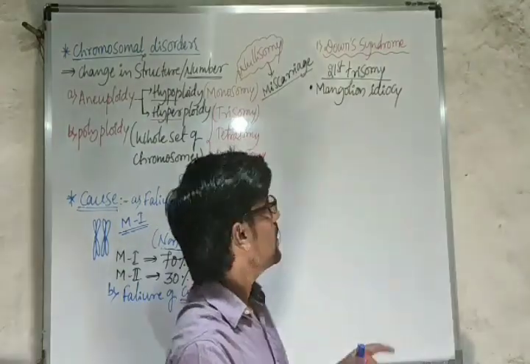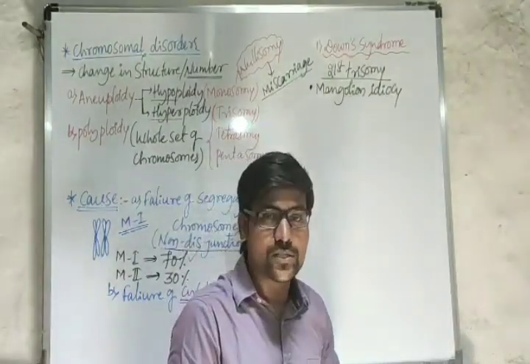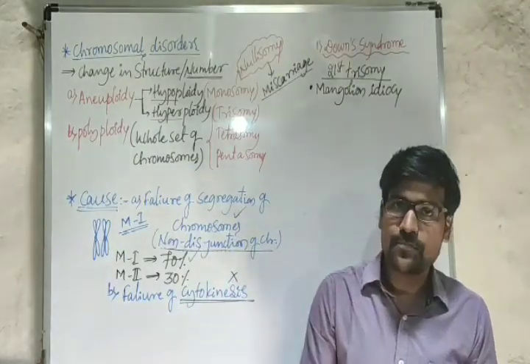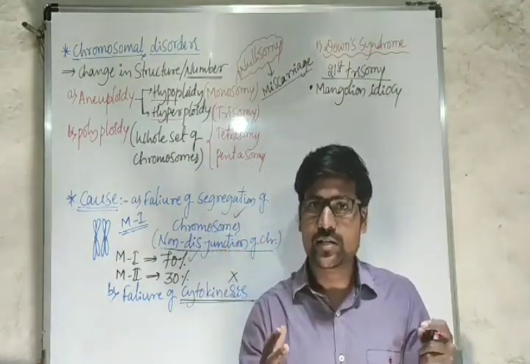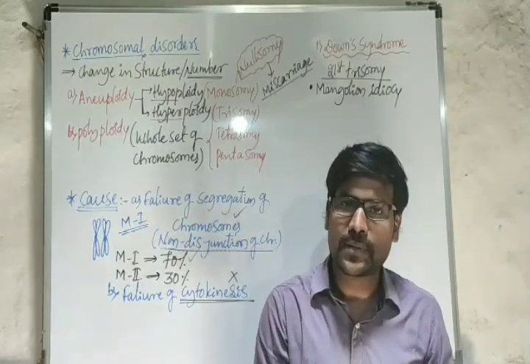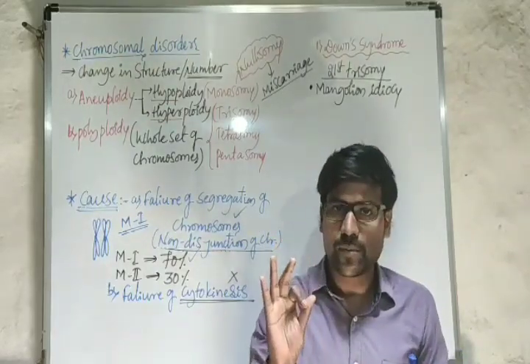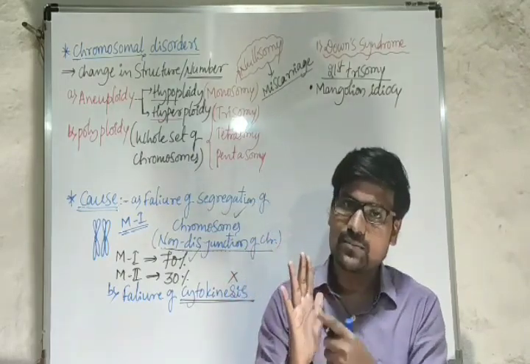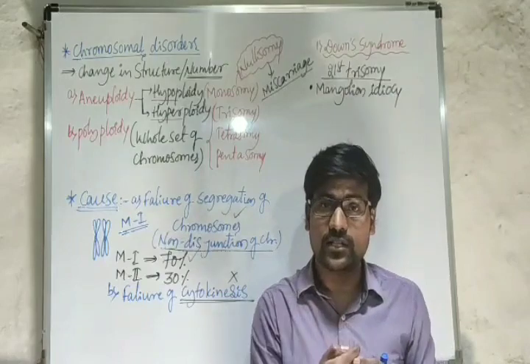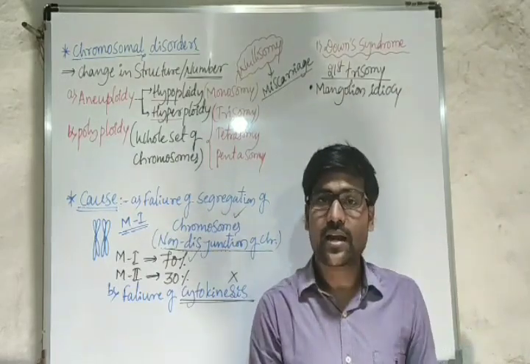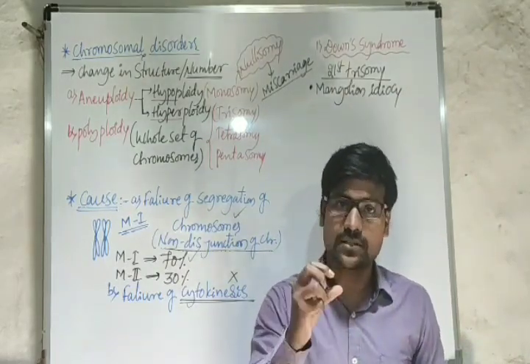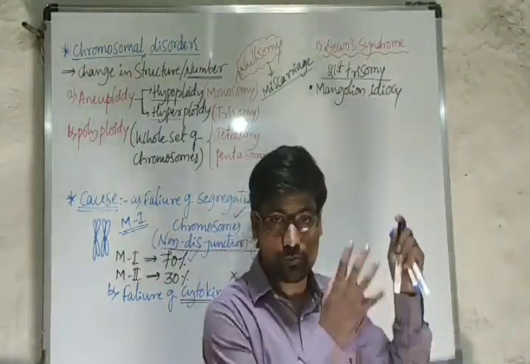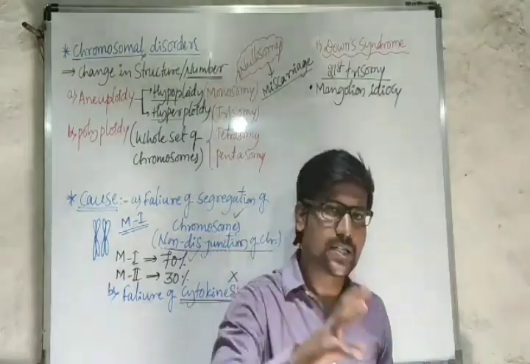If we consider the symptoms of Down syndrome, the newborn baby will have a large head. Congenital heart diseases will be present. The fingers will be stubby, and the palm will be broad. Palm creases will be thick, and there is a furrow in the tongue, mental retardation, and an open mouth. The lower lip is thick, and the mouth is salivating. All these are the symptoms of Down syndrome, and we can easily observe them.